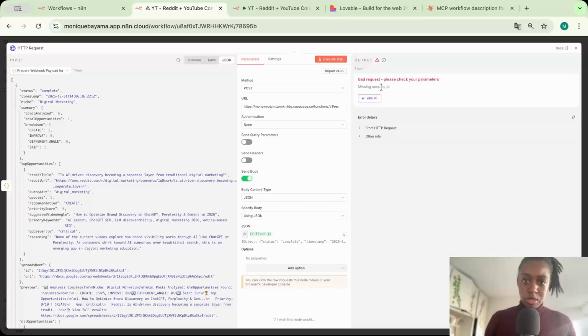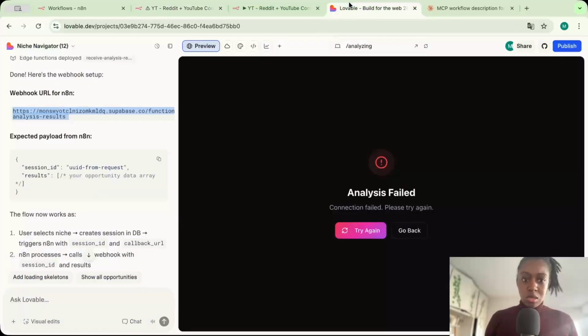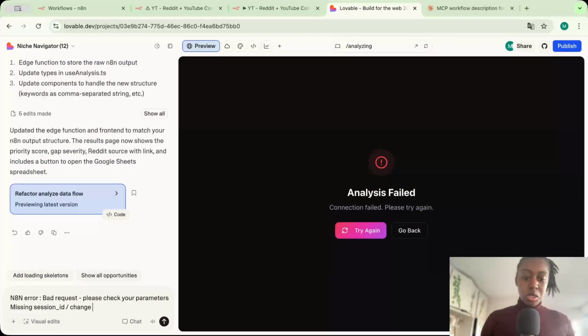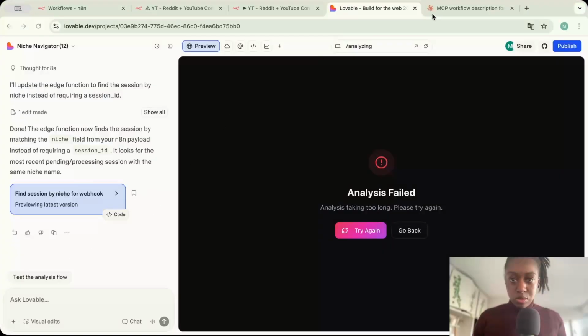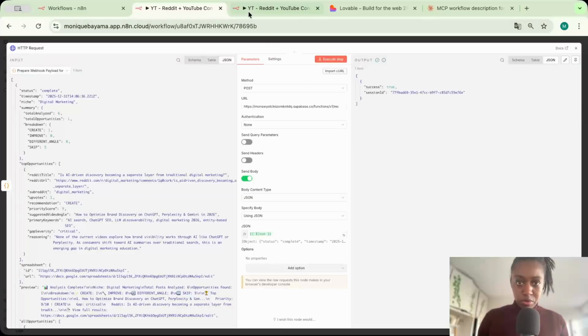Okay, here we have a missing session ID. So I'm going to have it change the function to not require session ID. Okay, so let's try again. Perfect.